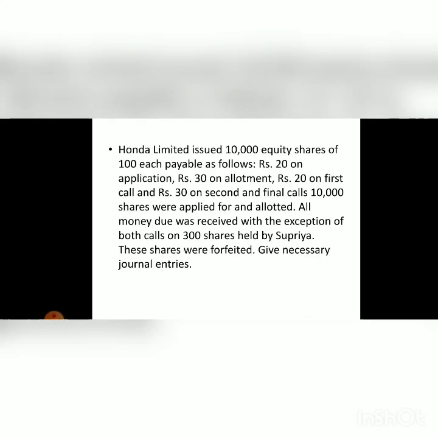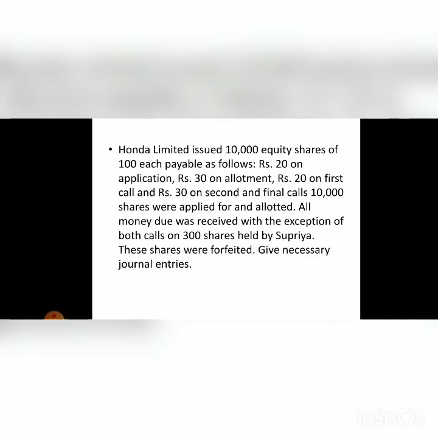The company issued 10,000 shares of rupees 100 each, 20 on application, 30 on allotment, 20 on first call and 30 on second and final call. All the shares were fully subscribed. All the money was duly received except on 3,000 shares held by Supriya.